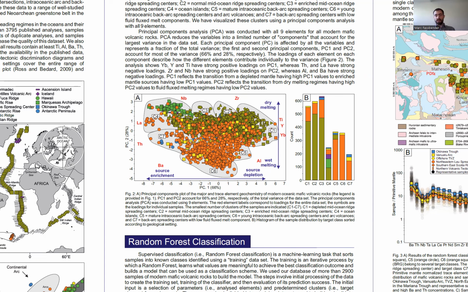That being said, this PCA biplot using PC1 and PC2 visualizes the most significant geochemical controls in our dataset. Red labels visualize how the various elements are controlled. We can see that there's a transition from enriched to a depleted mantle source along PC1, and a transition from dry melting to fluid flux melting along PC2.